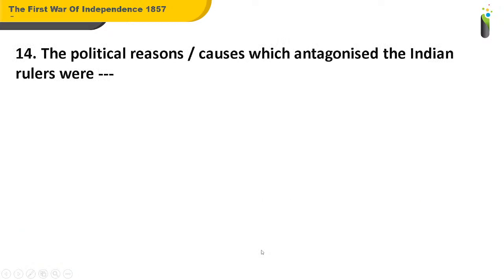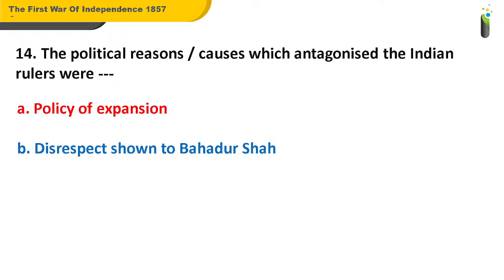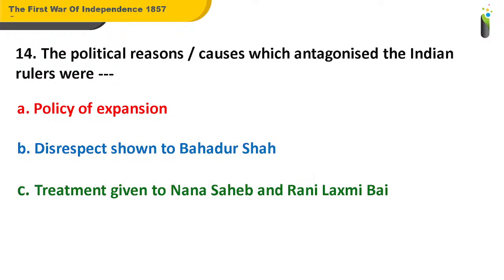Question number 14. The political reasons or causes which antagonized the Indian rulers were dash. A. Policy of expansion. B. Disrespect shown to Bahadur Shah. C. Treatment given to Nana Sahib and Rani Lakshmibai. D. All of the above. So tell me what should be the answer for question number 14.